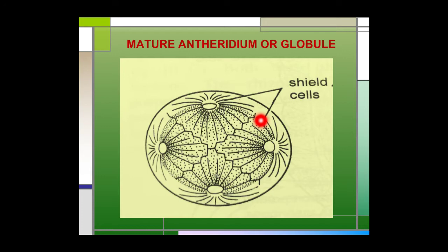One of the specific features of the sex organs of Chara is that they bear jacket cells, and the jacket cell is named the shield cell. However, the basic characteristic feature of the algae is that jacket cells are absent. But Chara is an exception. In Chara, the sex organs are surrounded by jacket cells. The outer wall of the shield cell has many infoldings, which form various types of ornamentations on the surface.